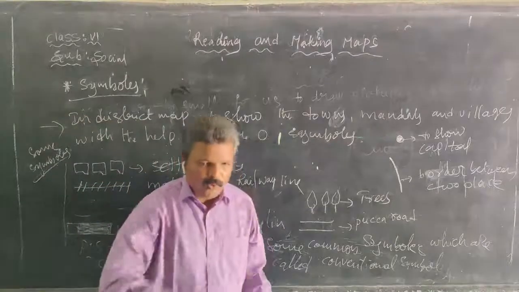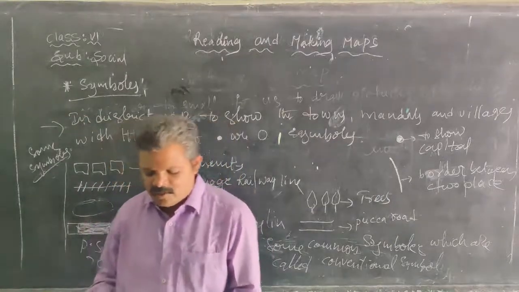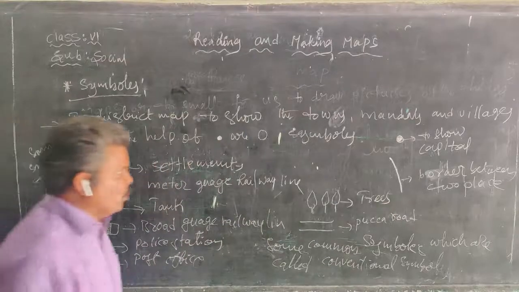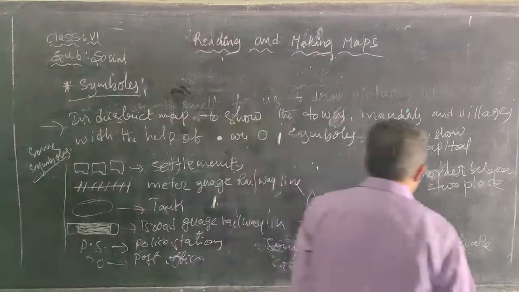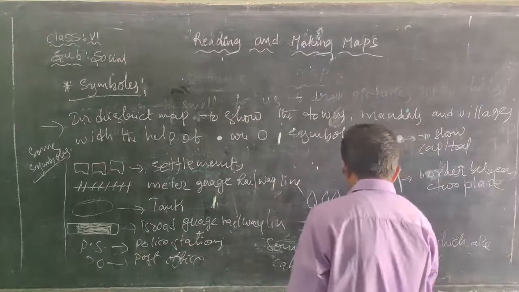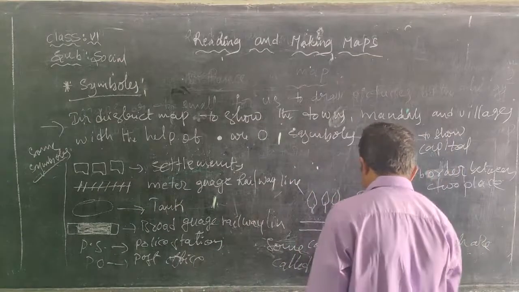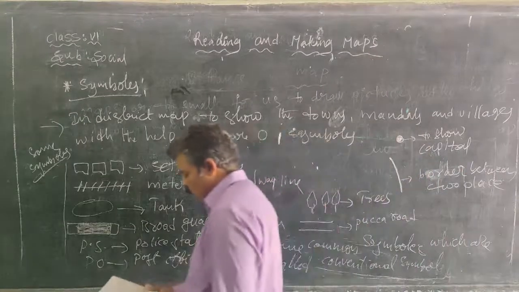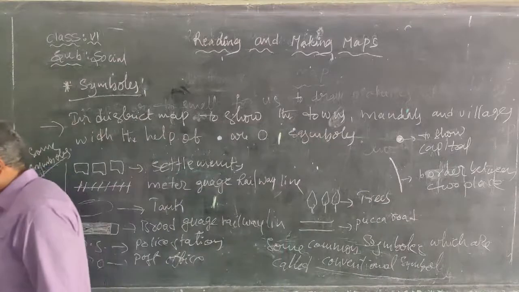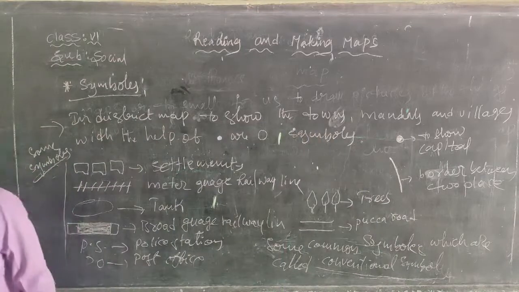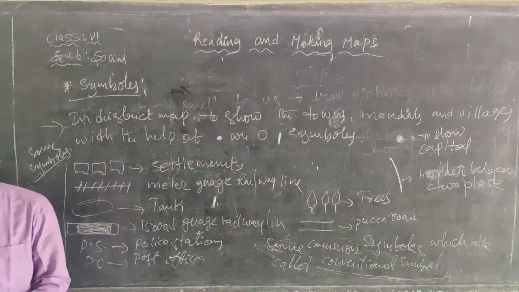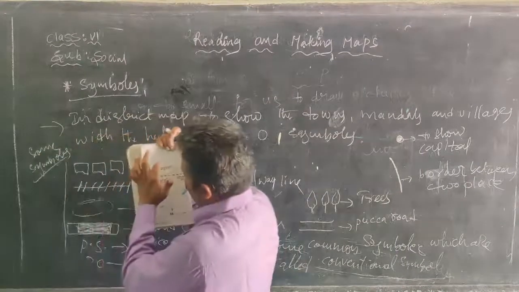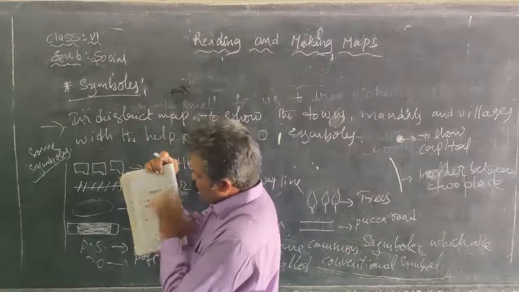So these are all symbols. Some persons also use their own symbols. Those are called common or conventional symbols. Every map maker uses them. Here they mention the distance from north to south and east to west.